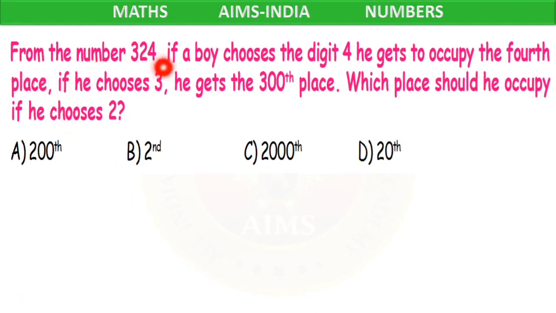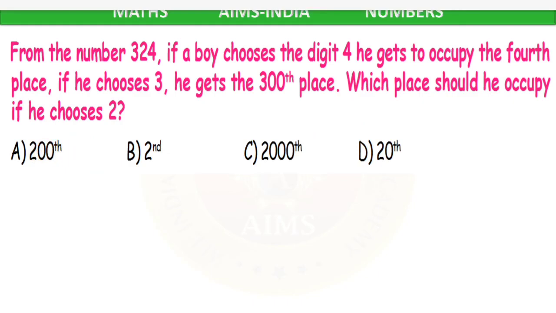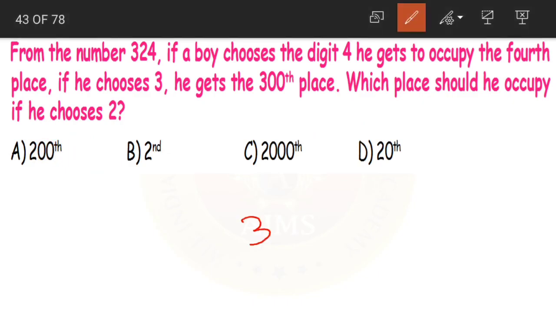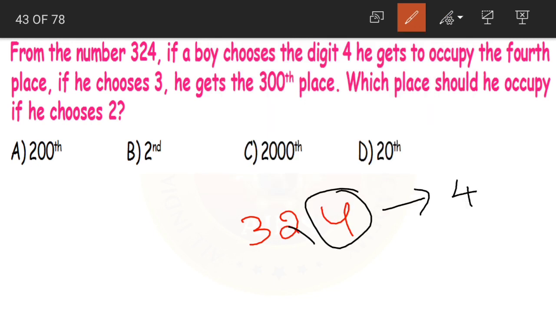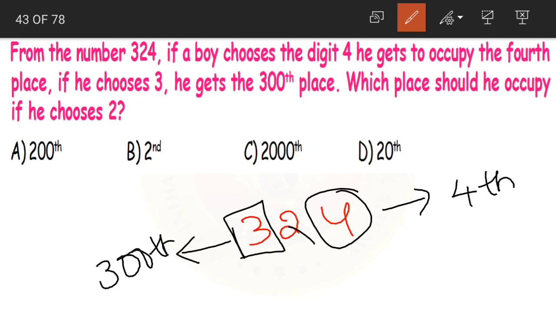Now from the number 324, if a boy chooses the digit 4, he gets to occupy the 4th place. If he chooses 3, he gets to occupy the 300th place. Which place should he occupy if he chooses 2? What are they saying? From the number 324, if a boy chooses number 4, he gets to occupy the 4th place. And if he chooses the number 3, he gets to occupy the 300th place.